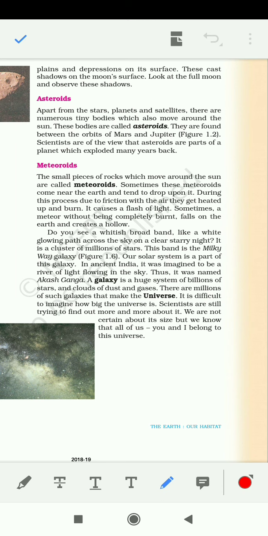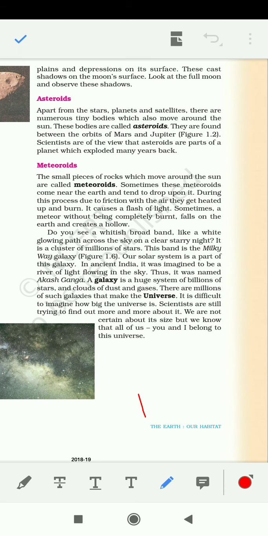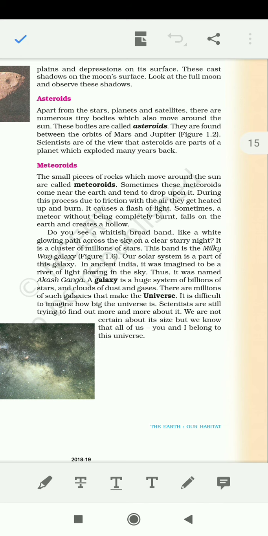Now coming to the last part of this chapter, which talks about the galaxy and the universe. A galaxy, as it is written, is a huge system of billions of stars, and it is a part of our universe. Actually our universe has 10 to the power 11 galaxies, and each galaxy contains 10 to the power 11 stars. So the total number of stars in our universe will be 10 to the power 22. We can't even imagine it, it is such a huge number.